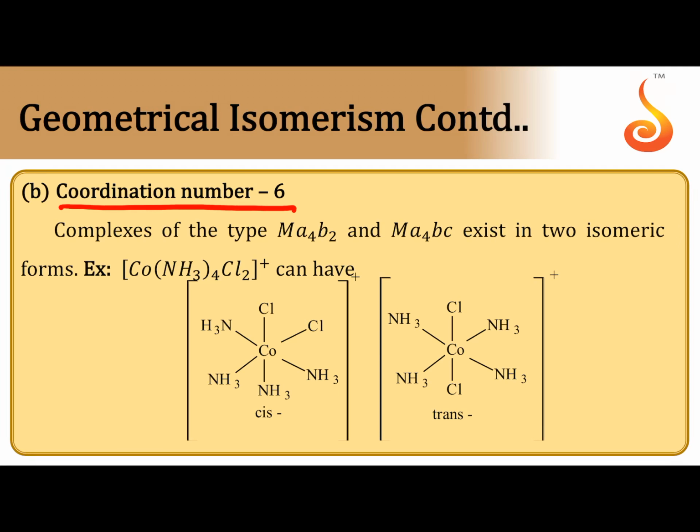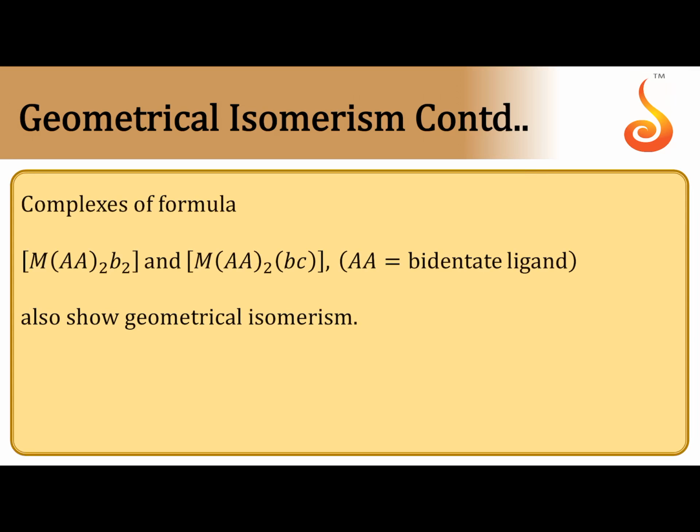Next, with coordination number 6, MA4B2 and MA4BC can exhibit cis-trans isomerism. When 2 chlorine atoms are on adjacent positions with bond angle 90 degrees, that is the cis isomer. If both are in opposite positions with bond angle 180 degrees, that is the trans isomer.